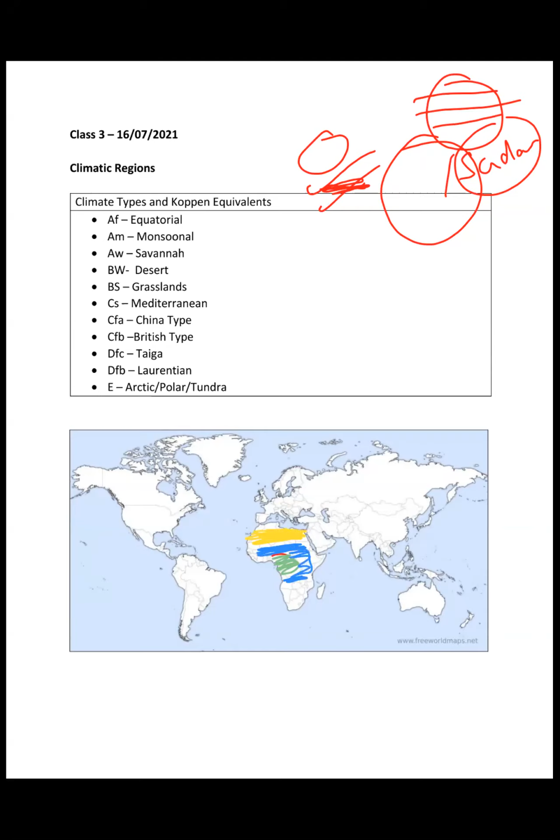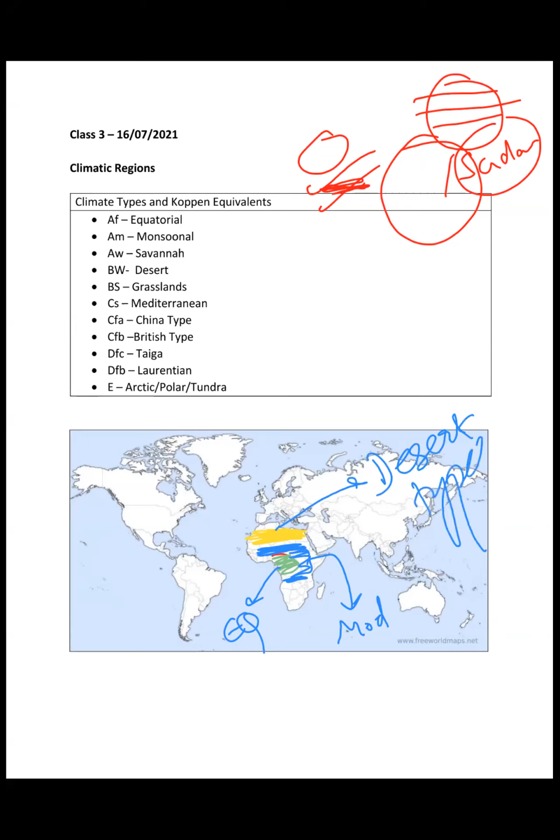So basically, the variation in precipitation is causing these different regions to develop. Very high rainfall, equatorial develops. Moderate rainfall, savanna develops. Least rainfall, desert type develops, right?